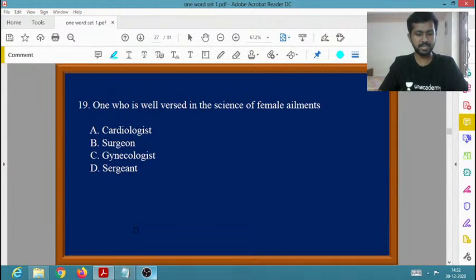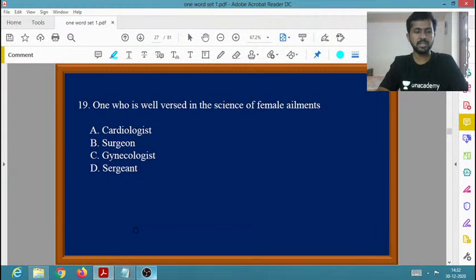One who is well versed in the science of female ailments. Yes, very good. Gynecologist is the one word for that. A gynecologist is a person who is well versed in the science of female ailments. Hope you got it. Cardiologist is related to heart diseases. Surgeon is also familiar to you. So a gynecologist is the person who is well versed in the science of female ailments.